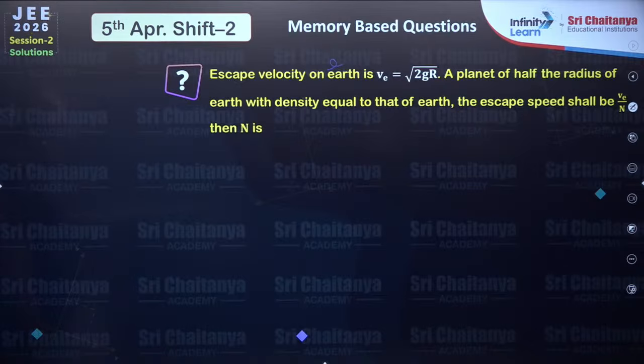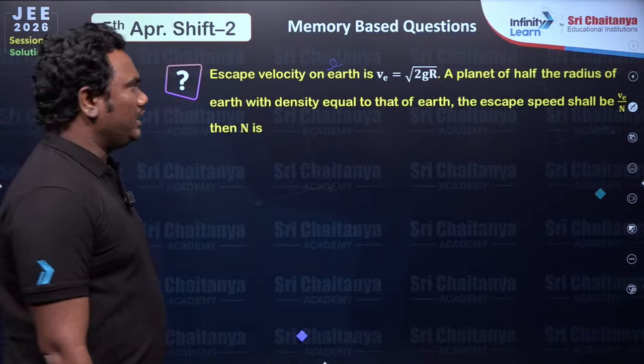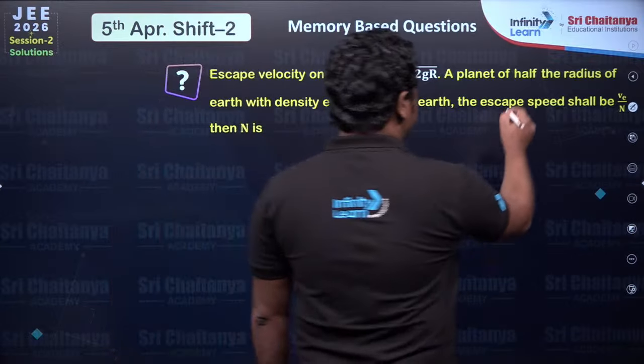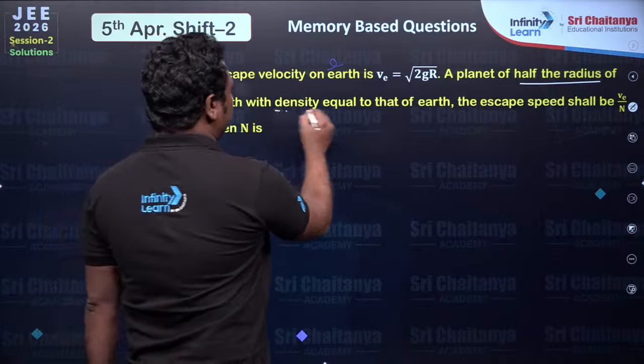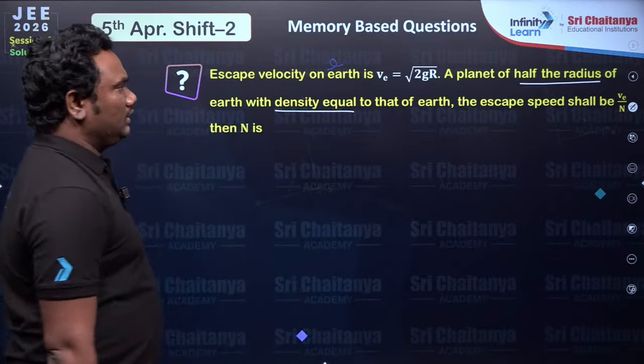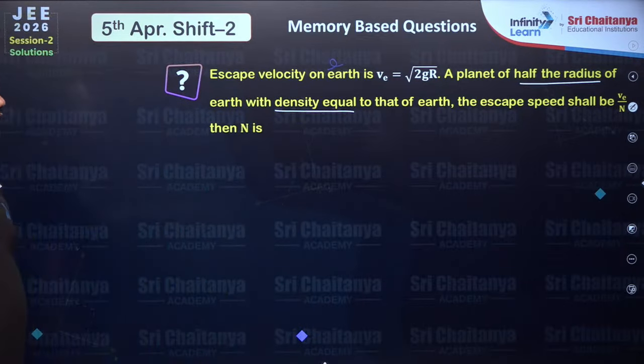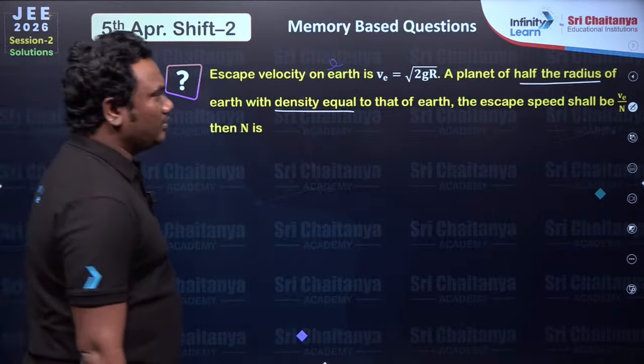Next, escape velocity on Earth's surface is given. The planet has half the radius of the Earth and density equal to that of the Earth. Radius is half and density is equal. The escape speed shall become VE by n.